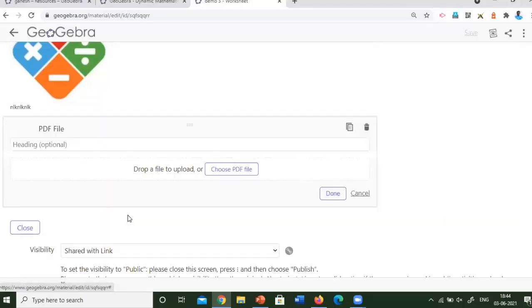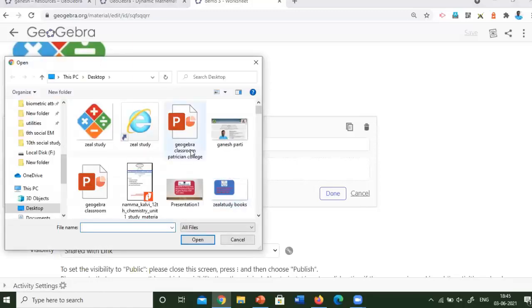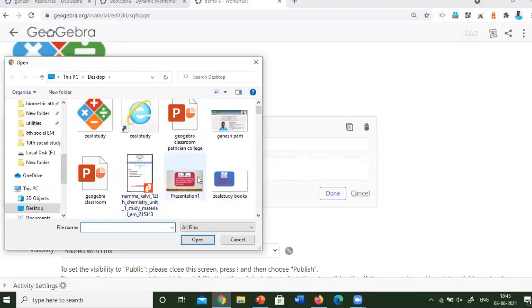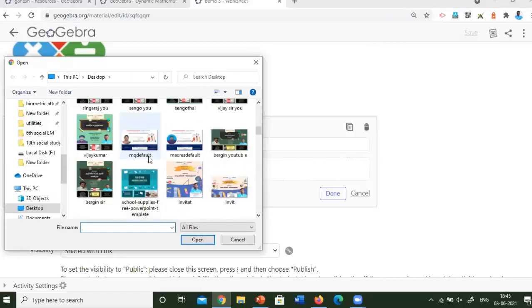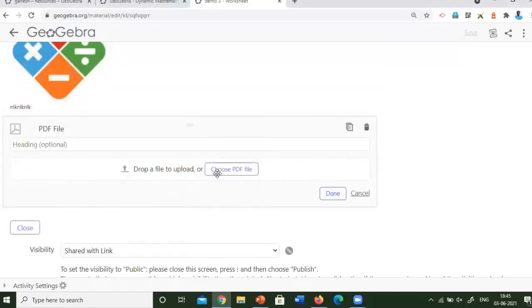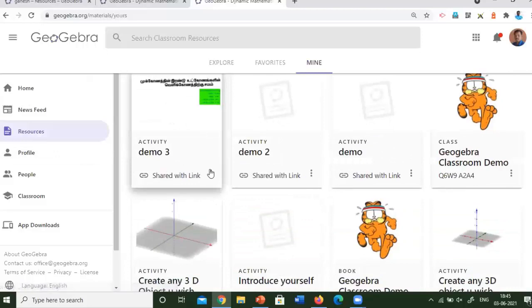So I will show you how to upload a PDF file. Here I will click on choose a PDF file. Like this, here there are plenty of resources. I don't want to do any upload because it will take some more time. So I am avoiding inserting the PDF file. Okay. And another thing I want to add with this is notes.